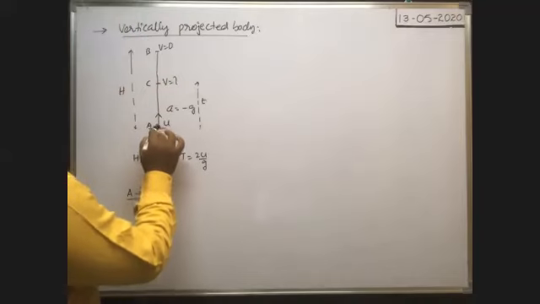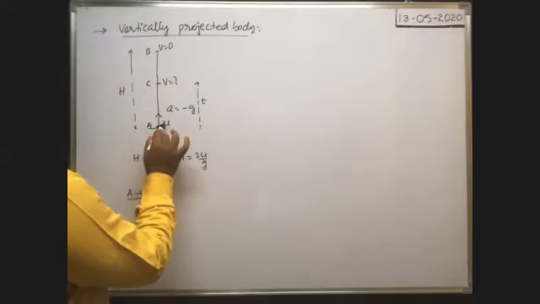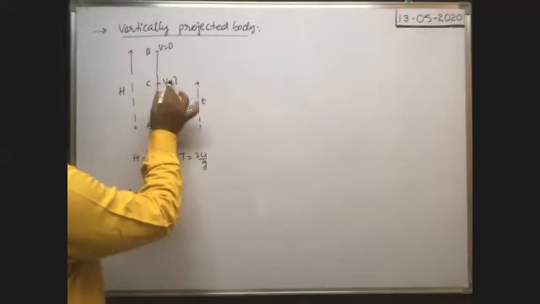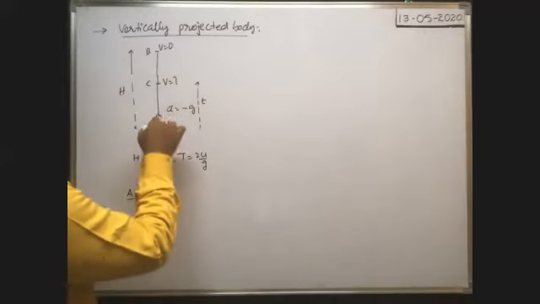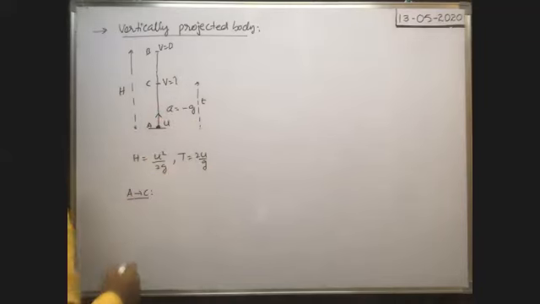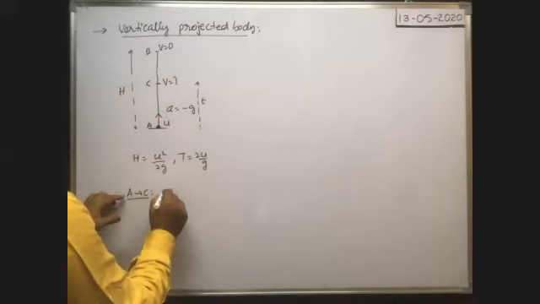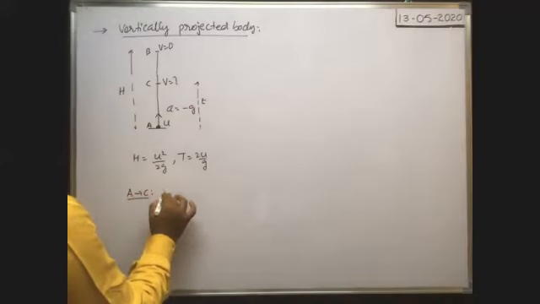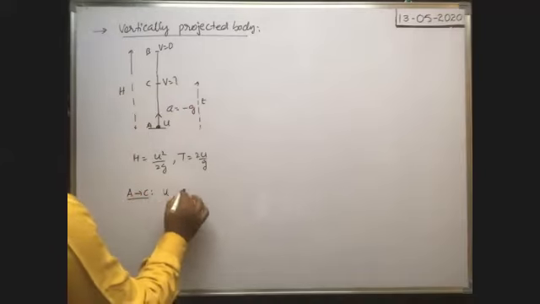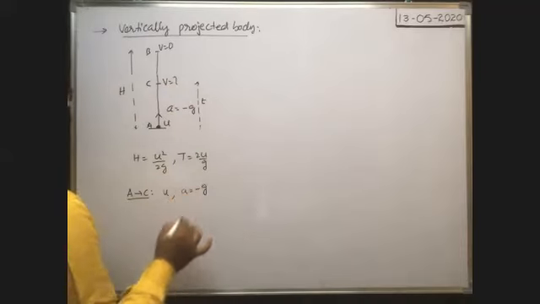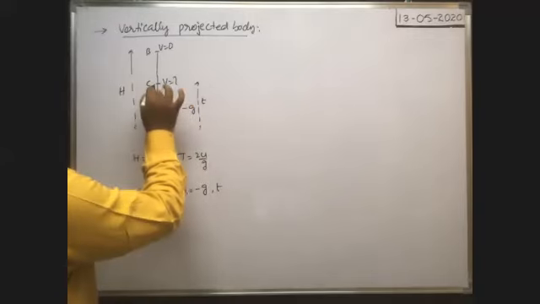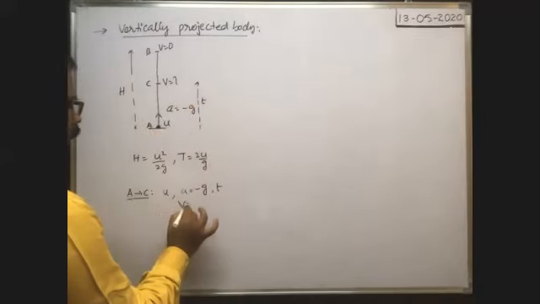Now, whenever the body is projected with a velocity u, after t seconds, when it reaches the point C, what is the velocity of the body? As the body is thrown vertically upwards, acceleration is minus g. Considering the motion from A to C, initial velocity is u only, acceleration is minus g, and after t seconds, the final velocity at the point C is the question mark.